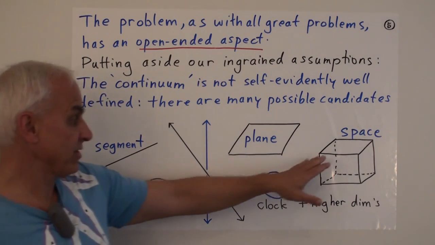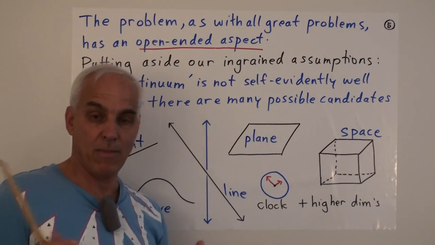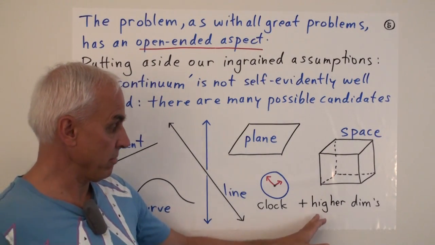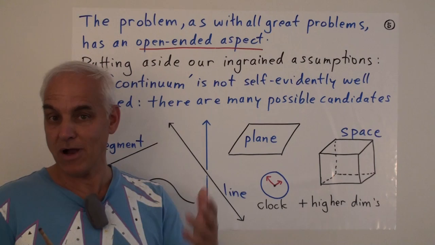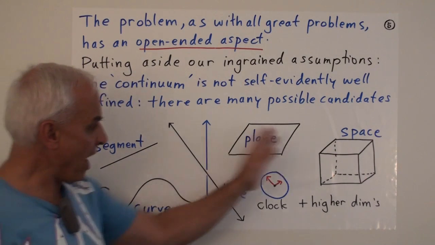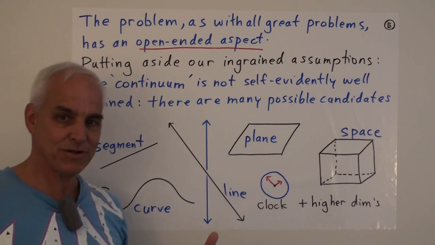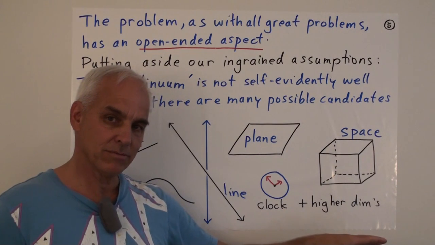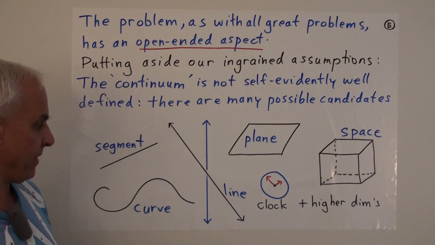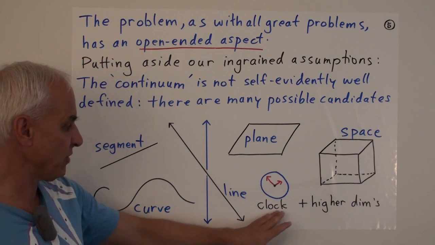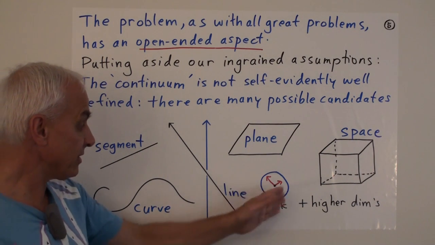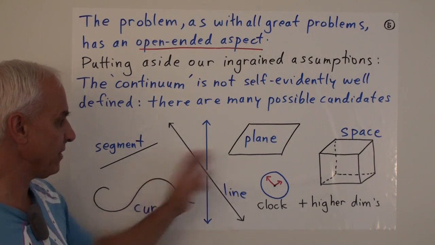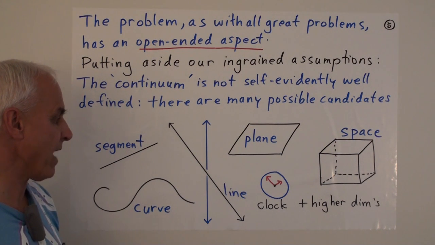And well, once we go up in dimension, we can start thinking about space. Maybe we should also be talking about the nature of the continuum spatially in 3 dimensions. Or perhaps, if we are able to, 4 dimensions or higher. So there's a whole variety of continuums, and they have some kind of relation with each other. Lines sit inside planes, planes sit inside 3-dimensional spaces, and so on. And then in a completely different direction, there is this notion of time, and the clock is another model of continuum, and how that fits in with space is, again, almost a meta-mathematical question.